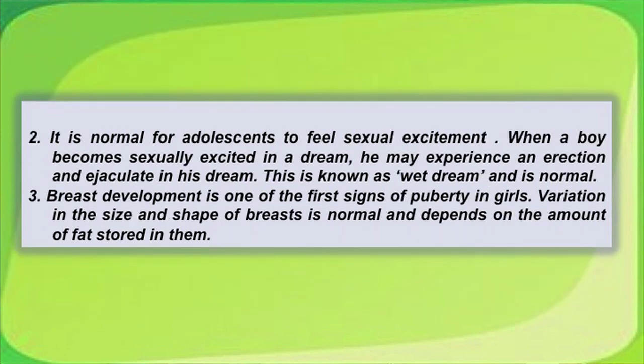It is normal for adolescents to feel sexual excitement. When a boy becomes sexually excited in a dream, he may experience an erection and ejaculate in his dream. This is known as a wet dream and it is normal. Breast development is one of the first signs of puberty in girls. Variation in size and shape of breasts is normal and depends on the amount of fat stored in them.